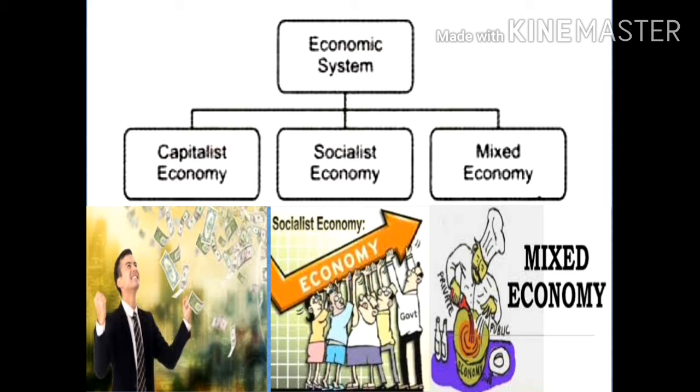Next we have the socialist or socialistic economy. In this economy, the means of production belong to the society as a whole. That is, it has the government's control on it. And the main aim of this economy is to achieve social welfare. This is called the public sector. Next we have the mixed economy. In this economy, there is a coexistence of private and public sector. This economy balances between the profit and the social welfare.